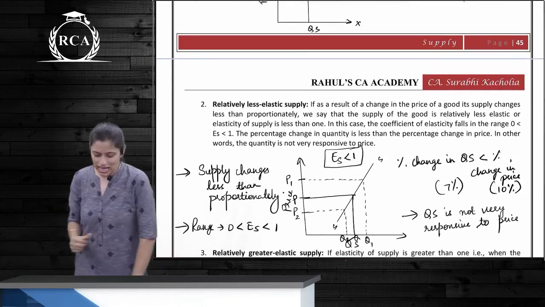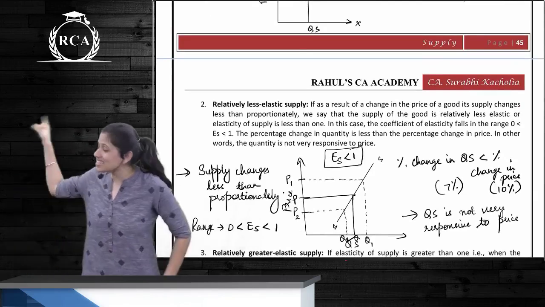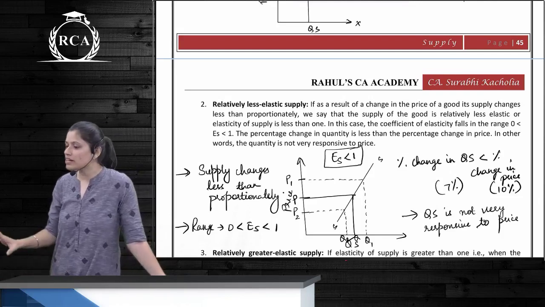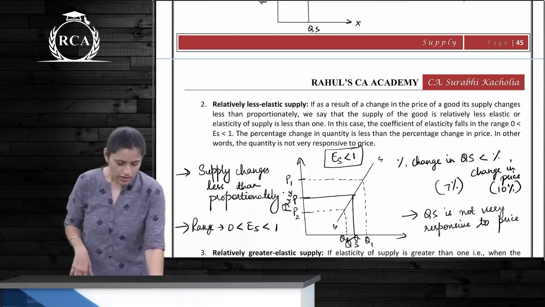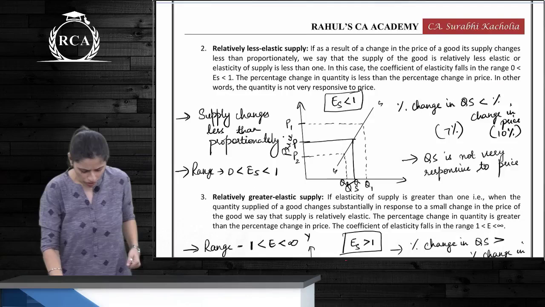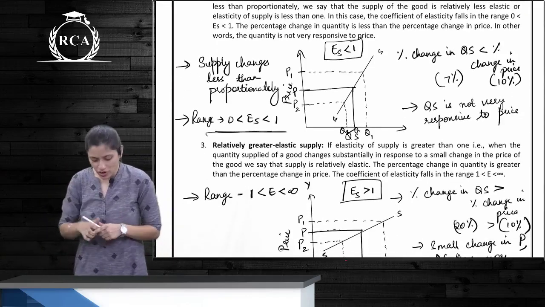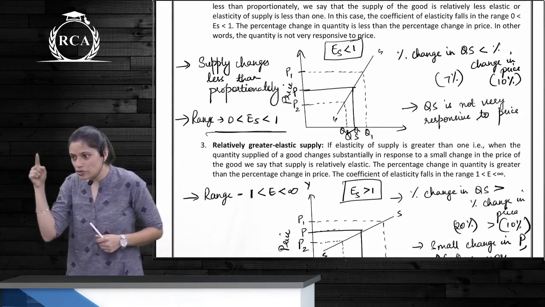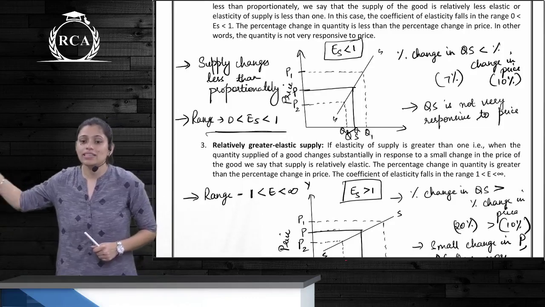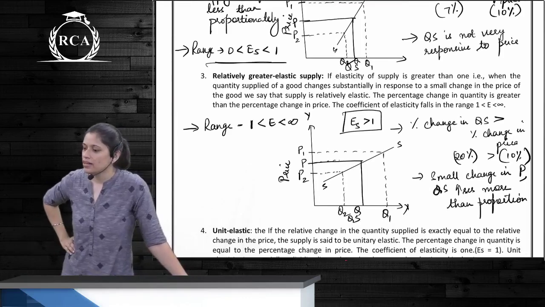Relatively less elastic supply means percentage change in quantity supplied is less than percentage change in price. So quantity supplied is not very responsive to the change in price. You can say supply changes less than proportionately to price. What is the range? 0 to 1. So 0 is less than elasticity of supply, less than 1. Guys, you should know these ranges. Please remember.